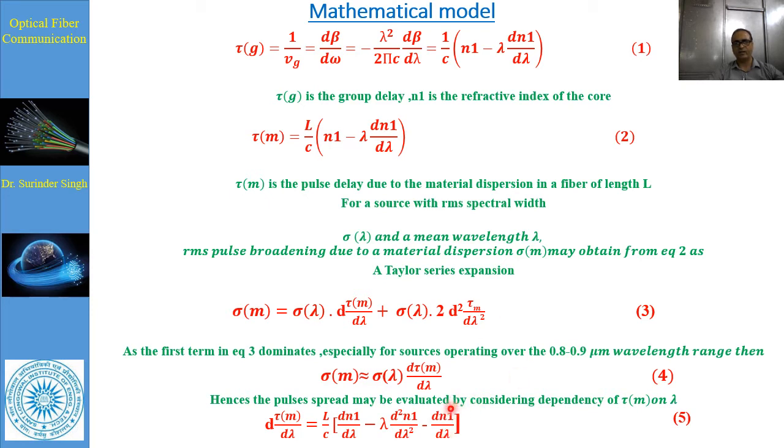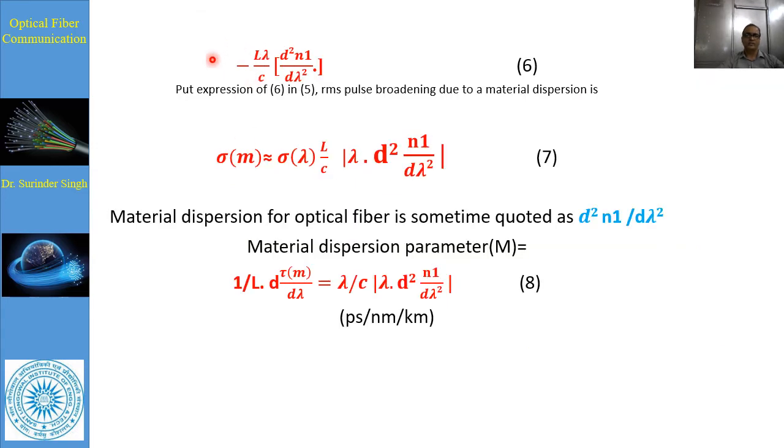Now the value of this and this are similar, so we can cross this value out in order to move further. Only this value acts for next consideration. So next, only this value is to be considered: minus L lambda upon C d squared n1 upon d lambda squared.